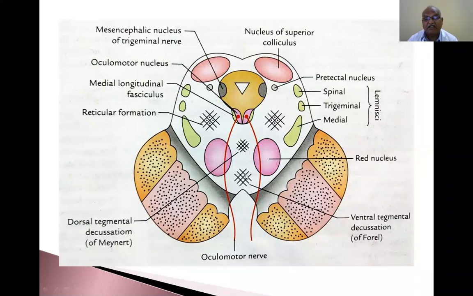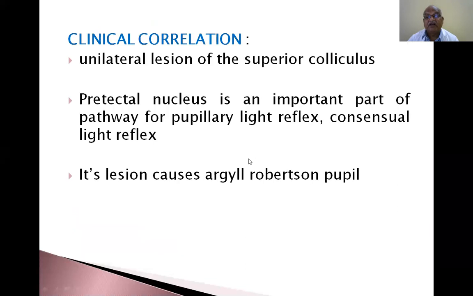Now the ventral tegmental decussation of Forel and the dorsal tegmental decussation of Meynert. So the red nucleus is there. Fibers coming from the red nucleus form the dorsal tegmental decussation of Meynert. The ventral tegmental decussation is called Forel. This is the reticular formation, which is the decussation coming from the red nucleus. Ventral tegmental decussation is called Forel, and dorsal tegmental decussation is called Meynert. This is present at the level of the superior colliculus. That is not present at the level of the inferior colliculus.